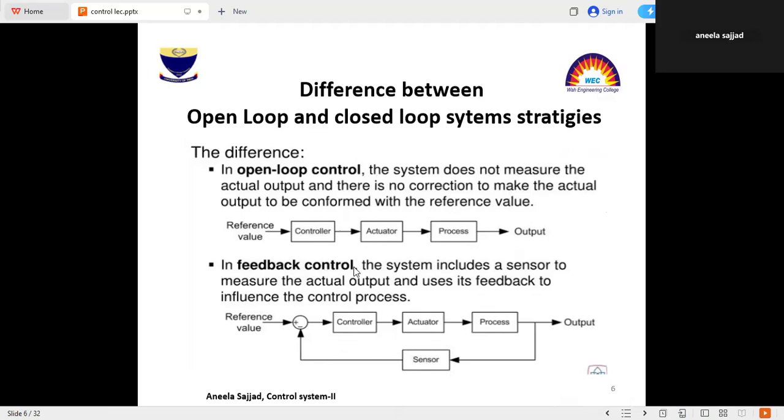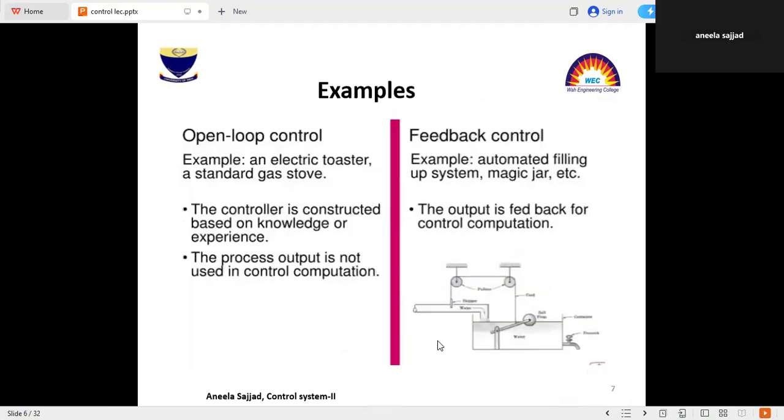Similarly, in feedback control, the system includes a sensor to measure the actual output and uses it in a feedback circuit. This is known as the sensor, and the sensor is acting as the feedback circuit. Examples of open loop control systems are electric toaster, standby, gas tube, etc. And feedback or closed loop systems are automated filling, steam, magic jar, etc. This controller is constructed based on knowledge or experience.